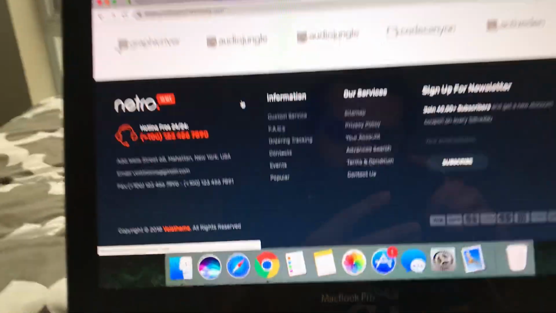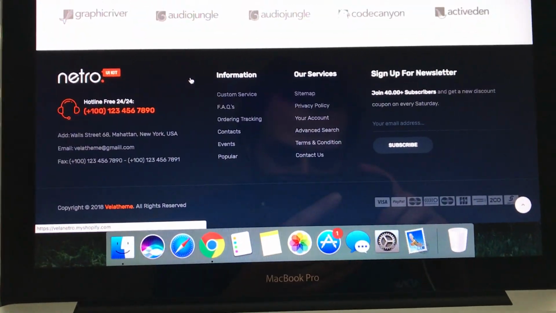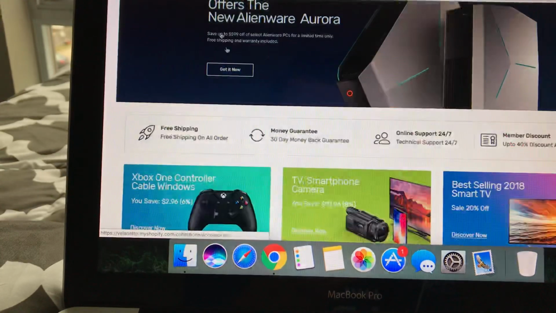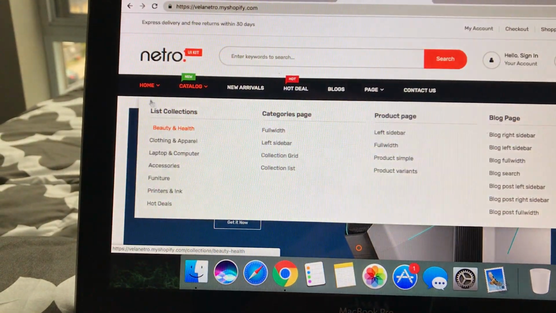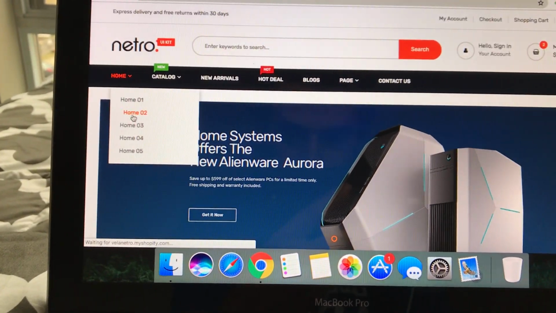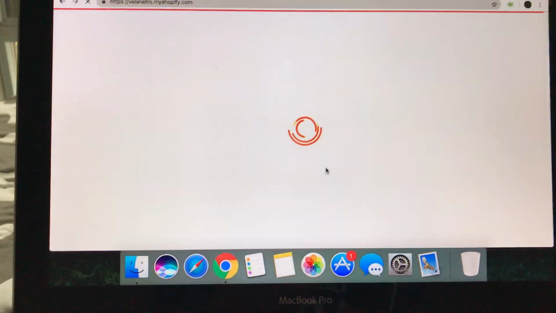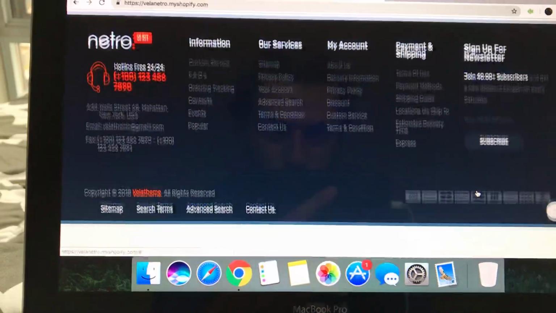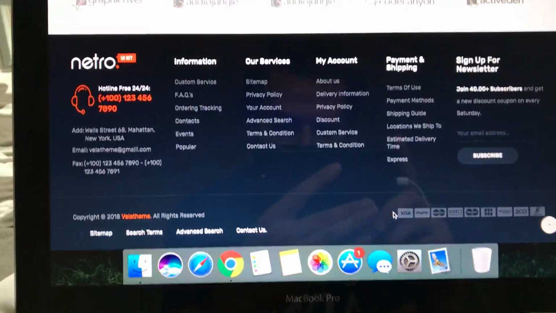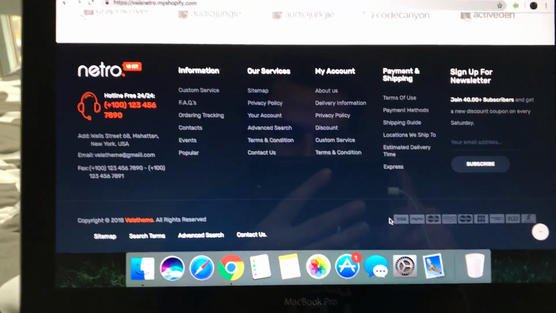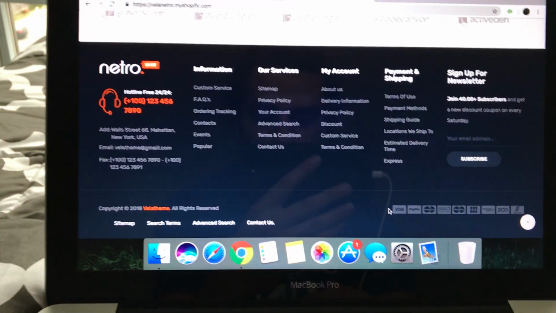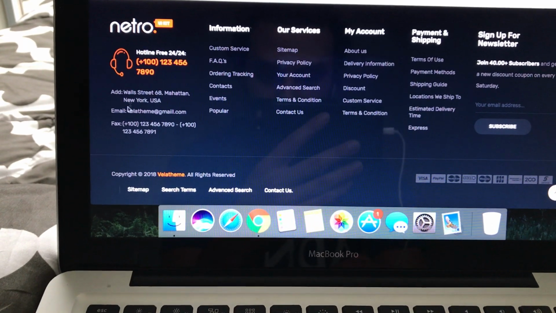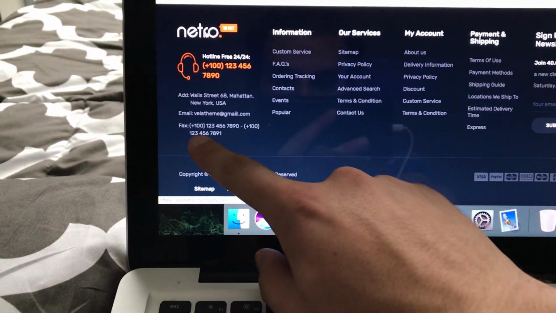And for my footer, I do want my footer to look like this, right? I think there was one where it had more different types of. Let me just look at home department number 2 and see how that footer looks. So let me just take this off. So home and department number 2 has more of a full-on, professional-looking footer. So what I do need is obviously my logo up here. I don't need the hotline. I don't need this. So whatever is on this part, I don't need, right?